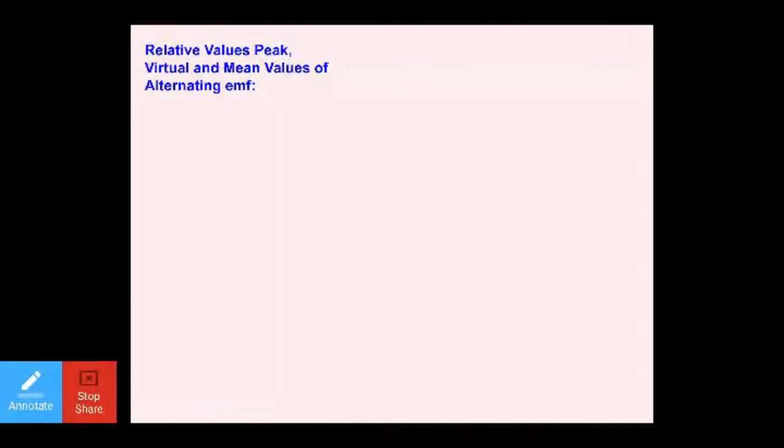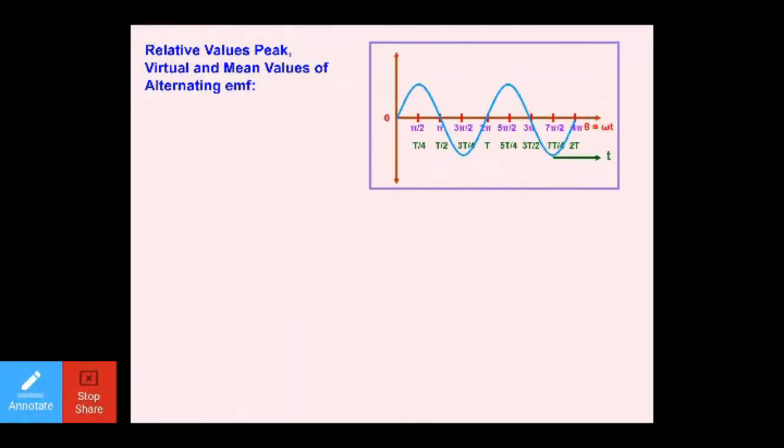Relative values: peak, virtual and mean values of alternating EMF. Let's talk about it. This is a general graph we already have a discussion on. This is E naught, this is EV, that is the virtual value, and this is EM, that is the mean value. So dear students, these are a few points.